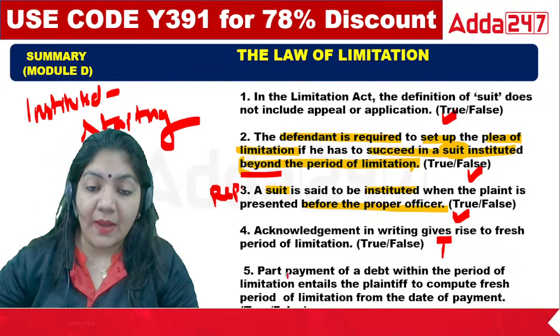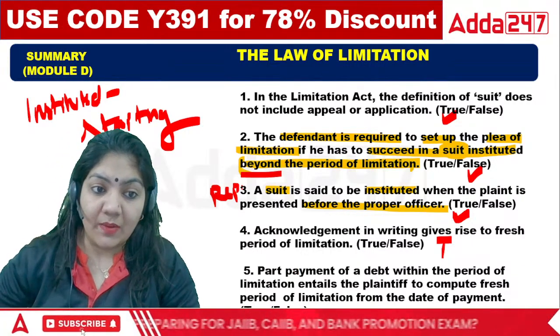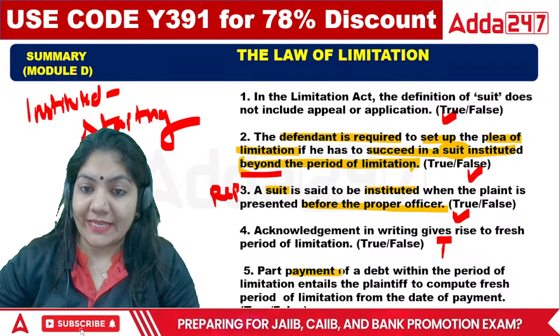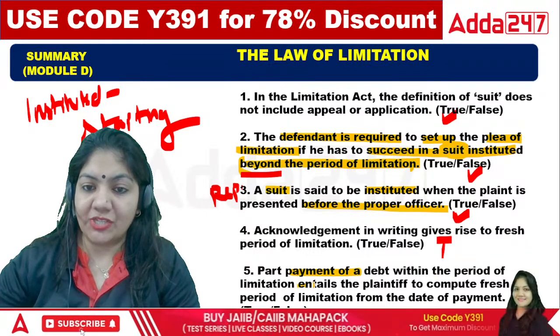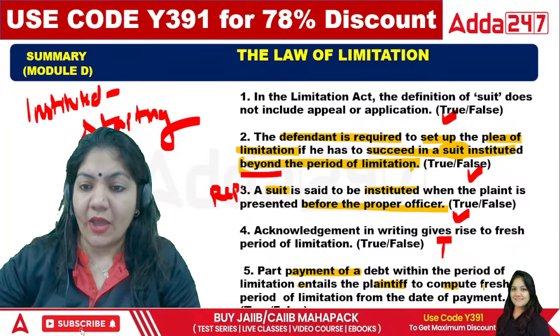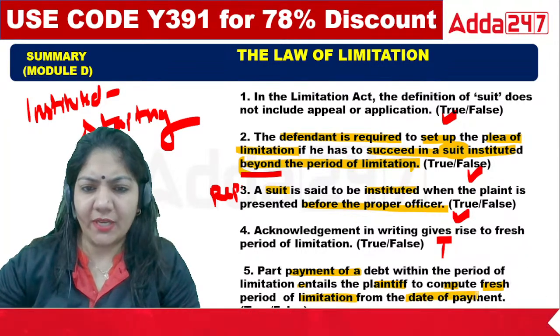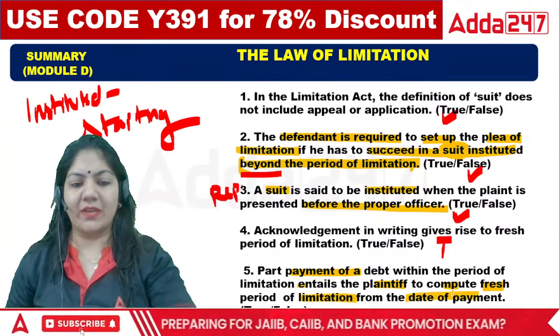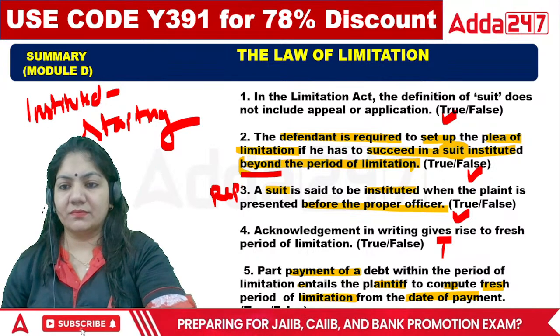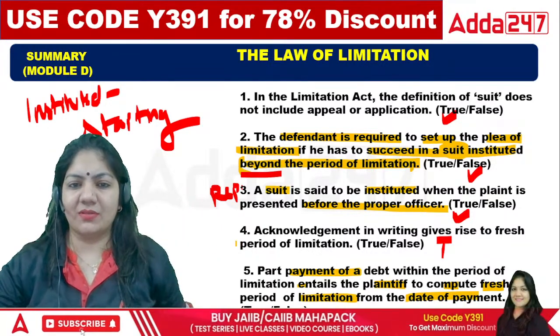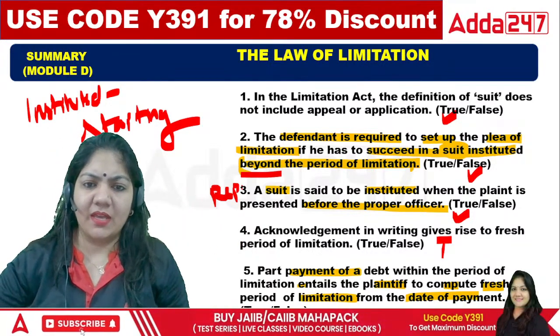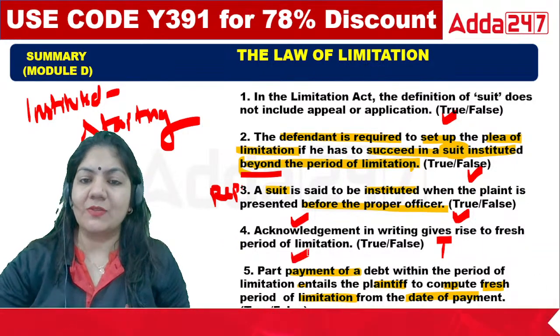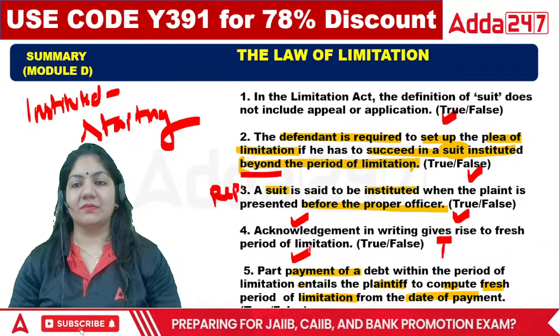Part payment of a debt within the period of limitation entitles the plaintiff to compute a fresh period of limitation from the date of payment. Right now we have just done this. At least you have to learn this question. This is very simple. In acknowledgement and in part payment, there is a fresh period of limitation.